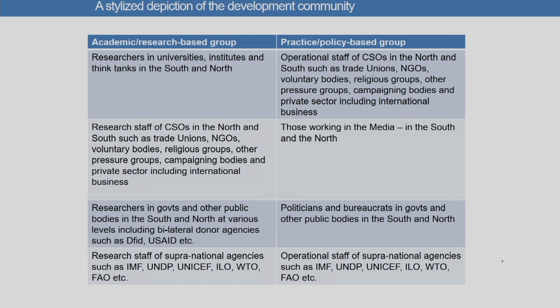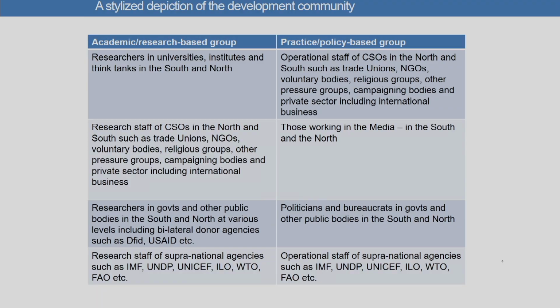Those working in the media in the south and the north who are investigating, researching and reporting on the question of development also belong to practice or policy based groups. There are journalists or media based organizations that are involved in rigorous research of the development question, who may also fall within the academic research based groups.